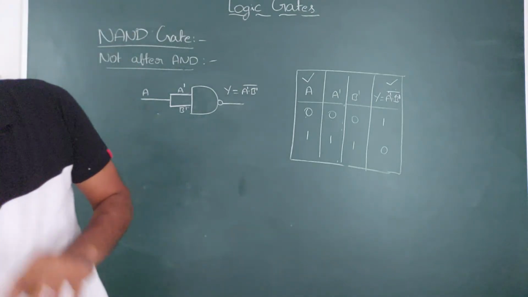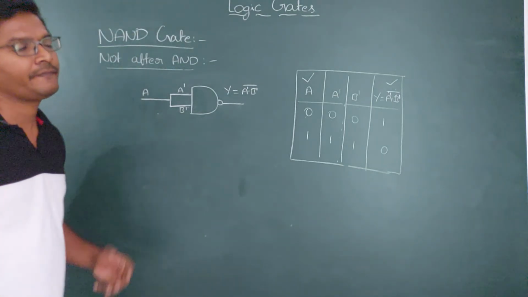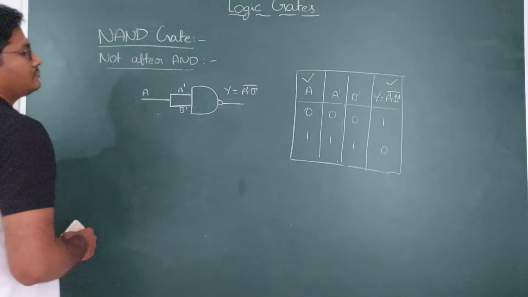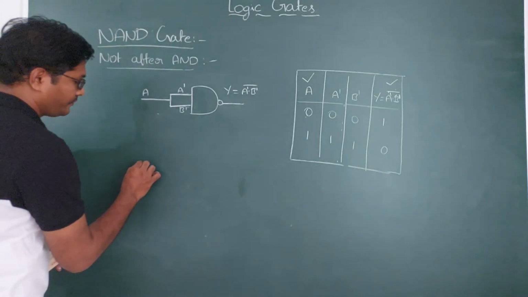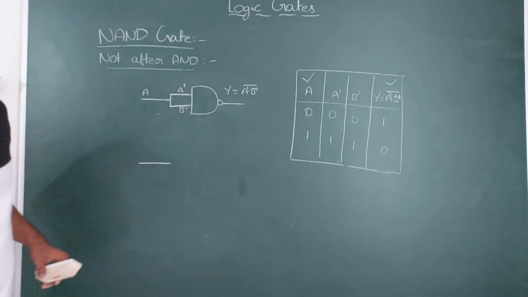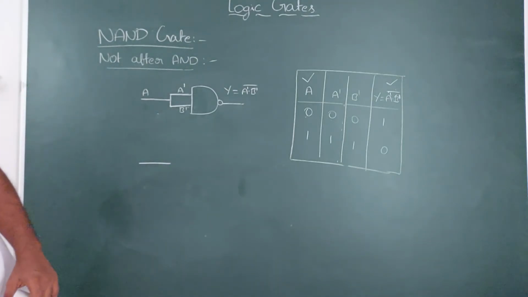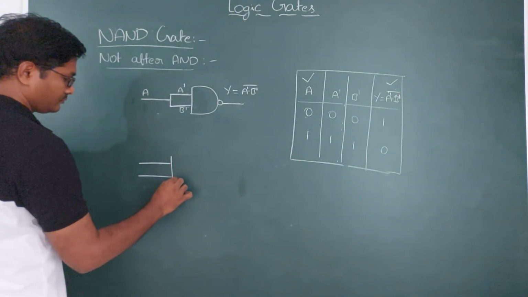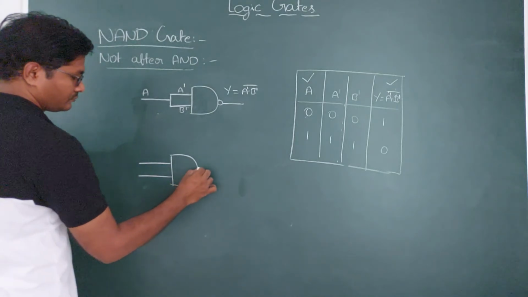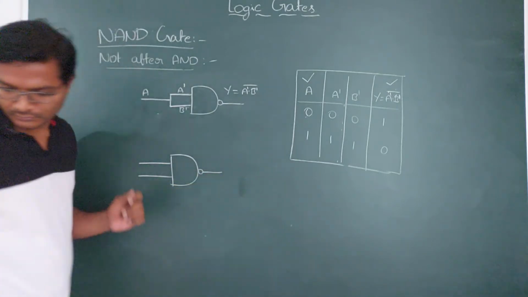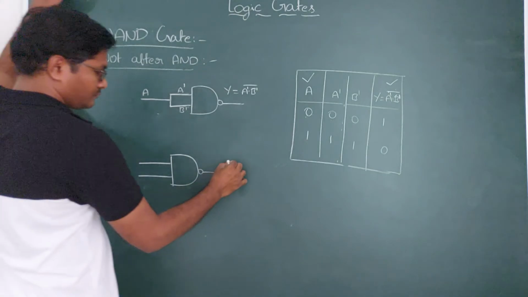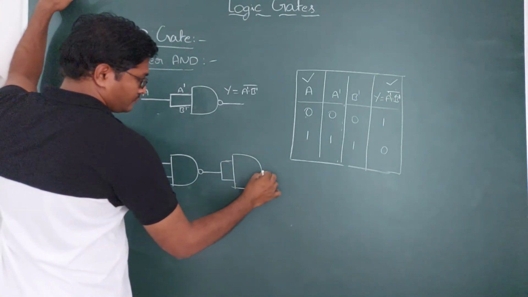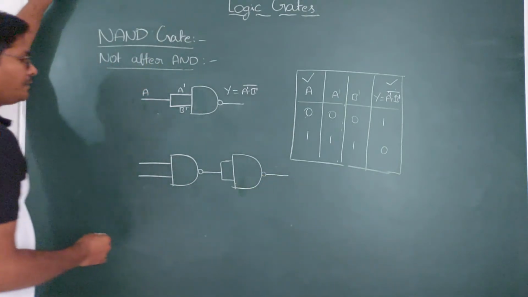And next, how can you make this NAND gate as an OR gate? Okay.